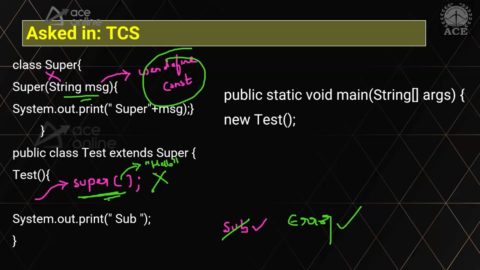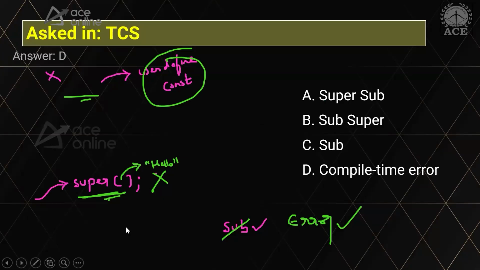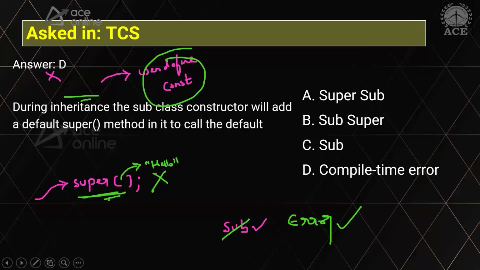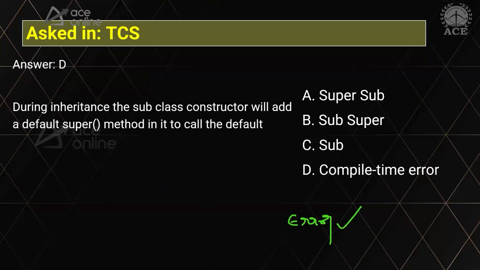So if you look at the answer, you can see option D will get a compile time error. Why will we get a compile time error?